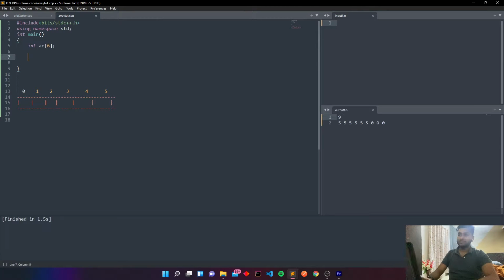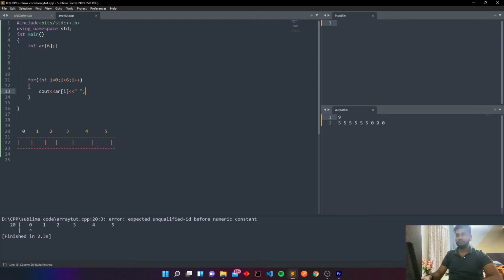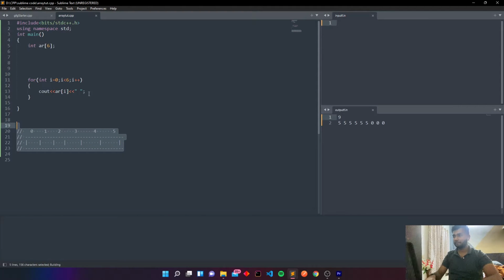So how can we store data into the array? You can use a loop. First I'll write a loop to print the values of the array. int i is equal to 0, i less than 6, i plus plus, cout array of i. Now we will run the code. Here you can see these are the garbage values, because we haven't initialized any value.